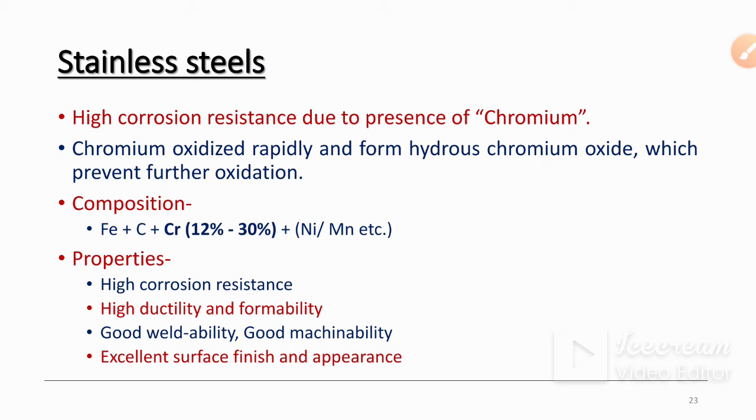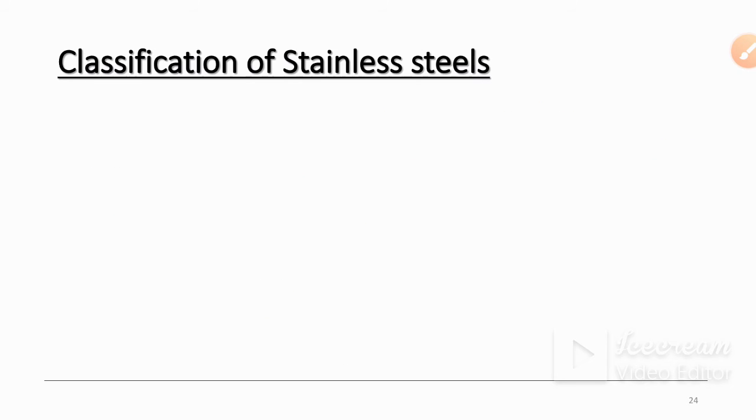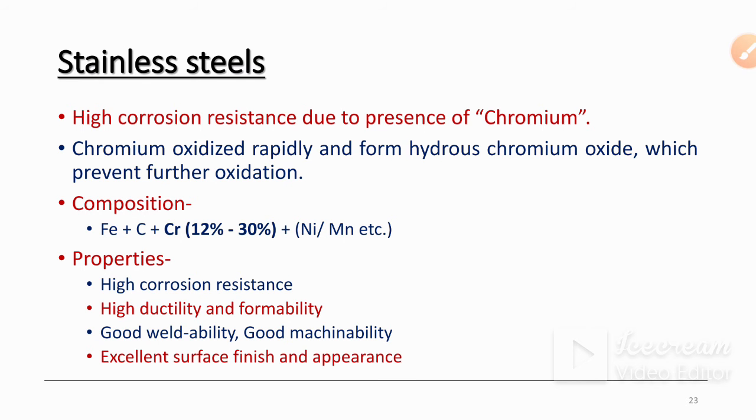Then good weldability and good machinability, as it is soft, hence machinability is very good. Then excellent surface finish and appearance. You have already seen in your home that stainless steel has an excellent surface finish and appearance.